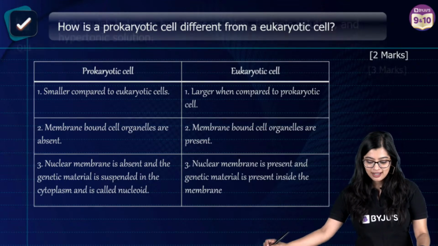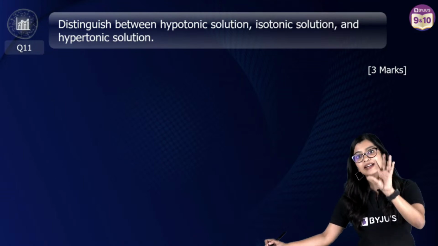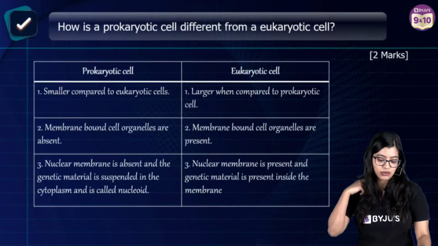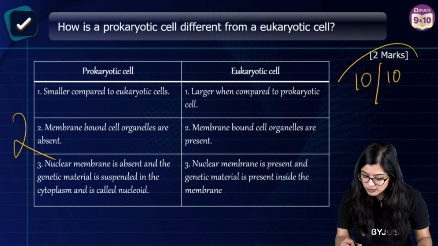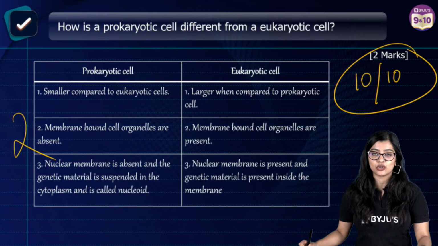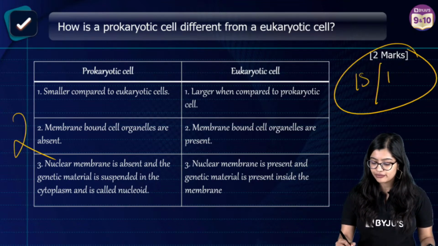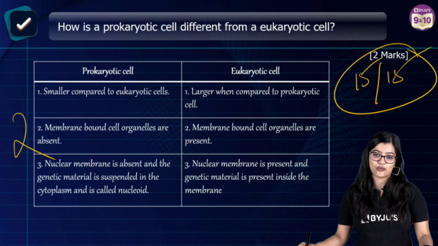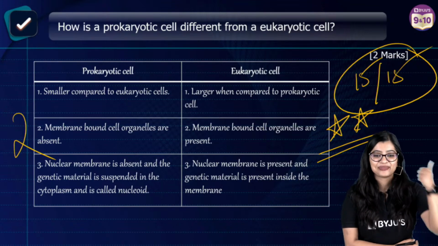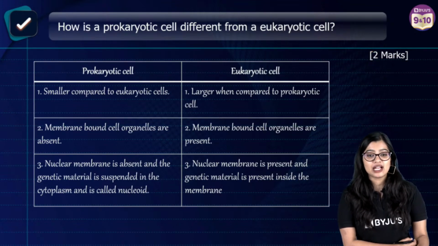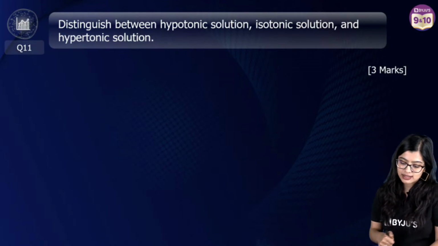So sweet. Okay. Now moving on to 3 mark question. So here we did 5 2 mark questions. So we did 6, 7, 8, 9, 10. So here in 2 marks all of you have scored 10 out of 10. So totally 15 out of 15 you have scored. 15 out of 15 all of you have scored so far. 2 stars for all of you for the same. Super duper proud. Tissues wala chapter agla hafta Monday ho jayega. Next Monday I'll be taking class.